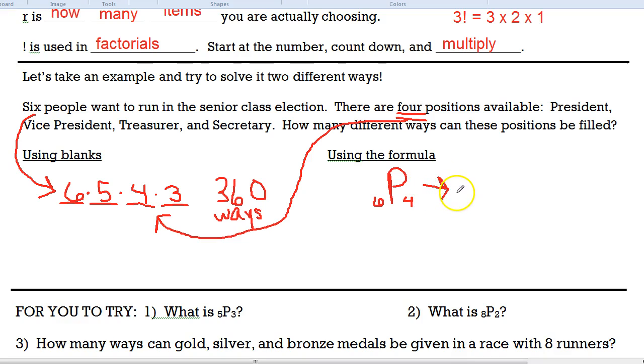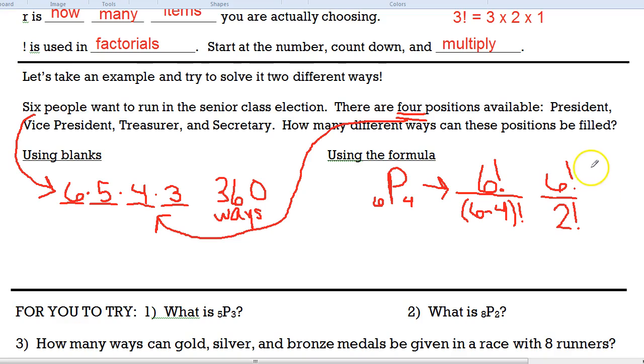And so that means, according to the formula, we're going to do 6 factorial divided by 6 minus 4 factorial. Now, 6 minus 4 is 2, so this is really 6 factorial divided by 2 factorial.